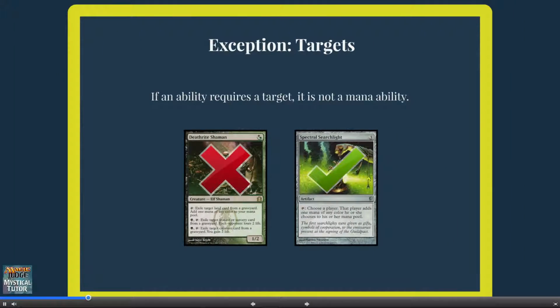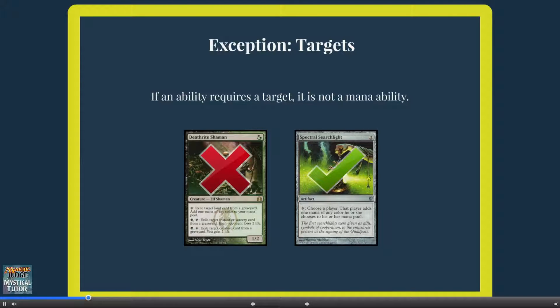The first exception for mana abilities is that mana abilities cannot have targets. That means if the word target is anywhere in the ability's text, it will not be a mana ability. Take Deathrite Shaman's first ability, for example. It reads, exile target land card from a graveyard. Add 1 mana of any color to your mana pool. Even though the targeting part seems separate from the mana part of the ability, it's still all one ability. And since this ability targets, it is not a mana ability.